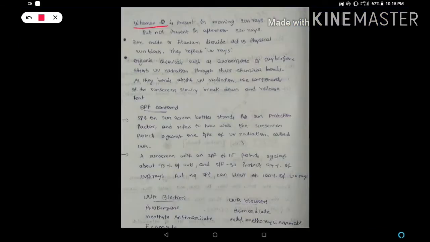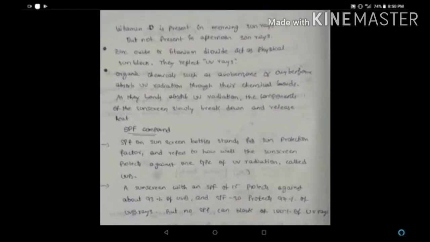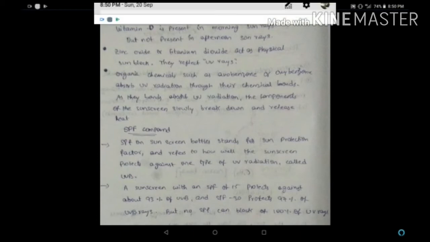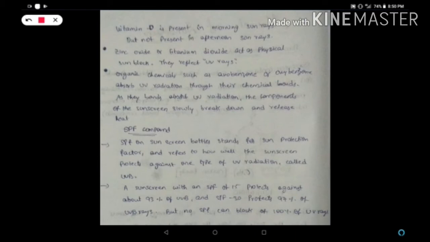The sun rays are more dangerous between 12 and 1 p.m., guys. It's vitamin D, you all know that. Vitamin D is present only in the morning sun rays, but not in the afternoon sun rays. We discussed at the first point that zinc oxide and titanium dioxide act as physical sun blocking agents. They reflect the ultraviolet rays. When we apply that sunscreen, these two ingredients reflect the UV rays back into the atmosphere.